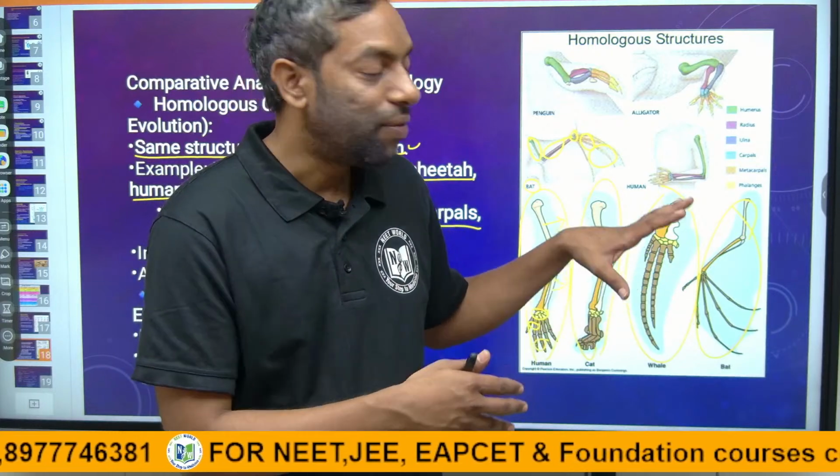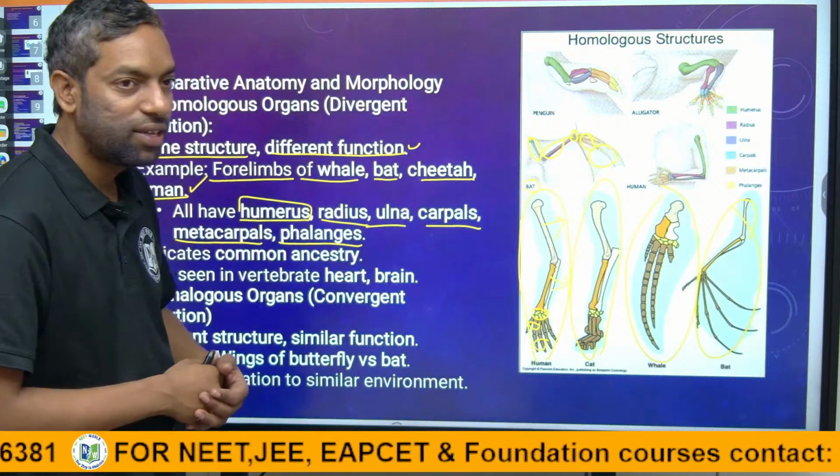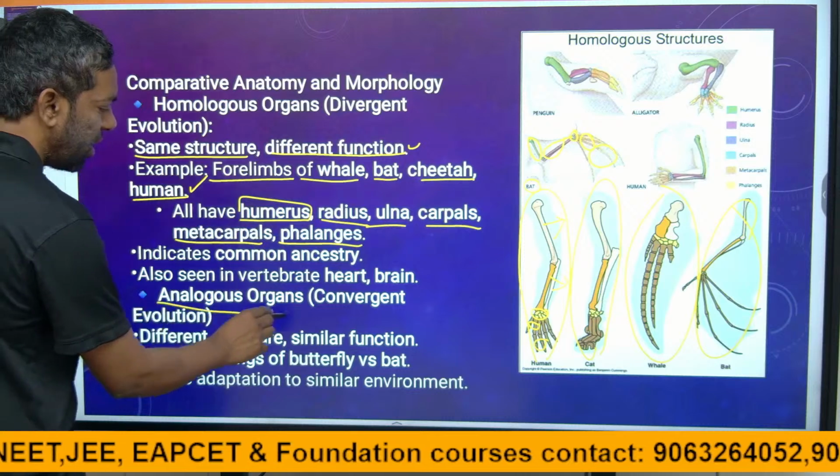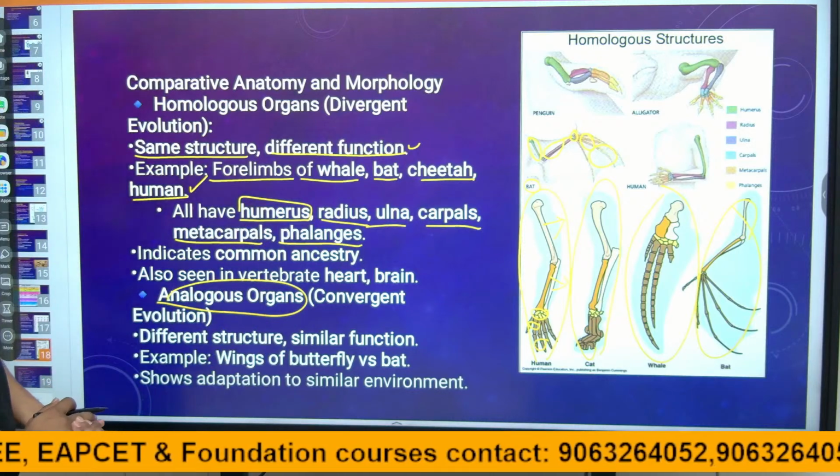This is what homologous and divergent, and analogous and convergent mean.